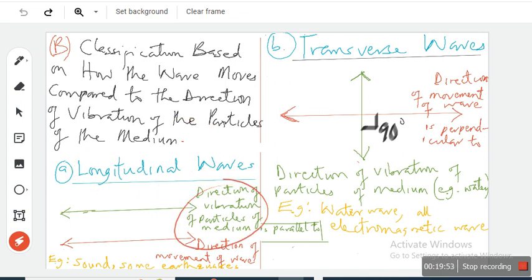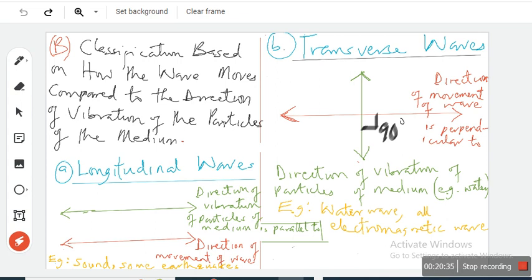I want you to read out what I wrote in green, in red, and then in yellow. Let's start. Direction of vibration of particles of medium is parallel to direction of movement of wave. Good. The particles of the medium are vibrating sideways. The direction of movement of the wave is also that same direction. And what's the name of that wave? Longitudinal wave. Examples are what? Sound wave and some earthquakes. There are some earthquakes that are longitudinal.